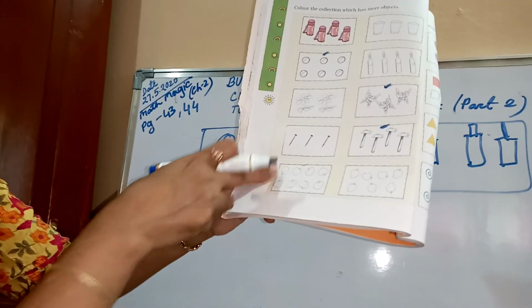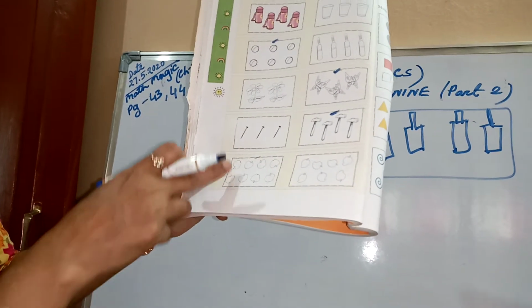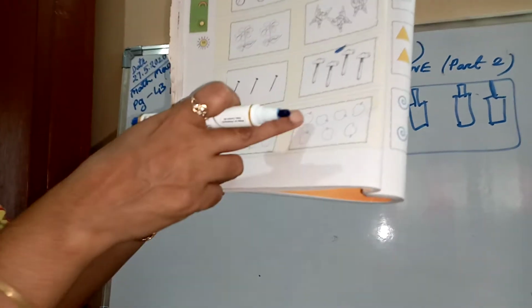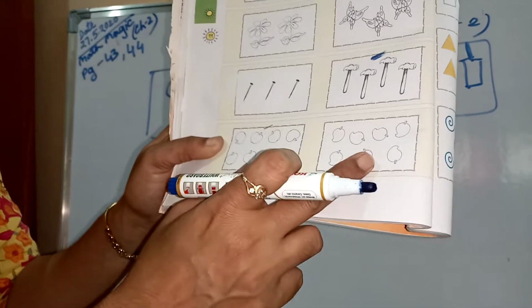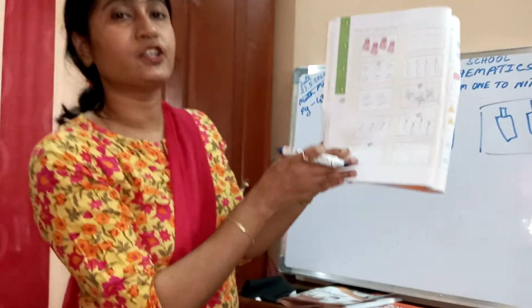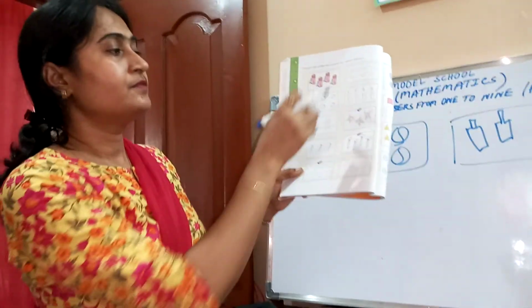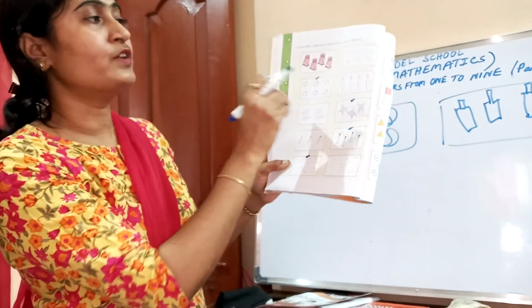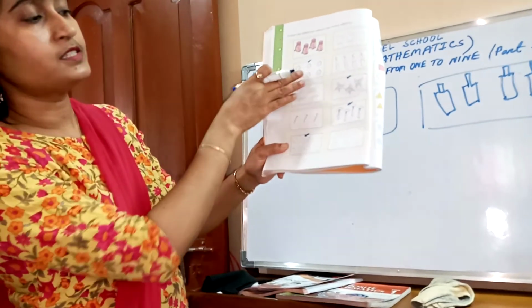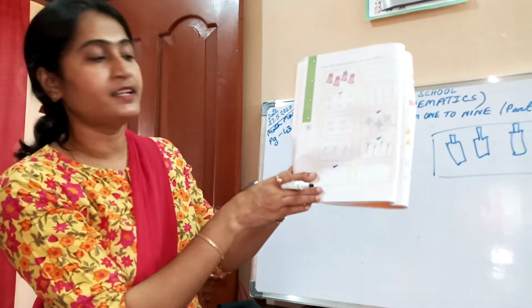And next is a box of apples. How many? 1, 2, 3, 4, 5, 6, 7, 8. 8 apples. And 1, 2, 3, 4, 5, 6, 7 mangoes. Which is more? Apples or mangoes? Apples are more. So you have to color apples. So please all of you watch the videos and take your color and color the one which has more objects. Here the balls, here butterflies, there hammer, and here apples.